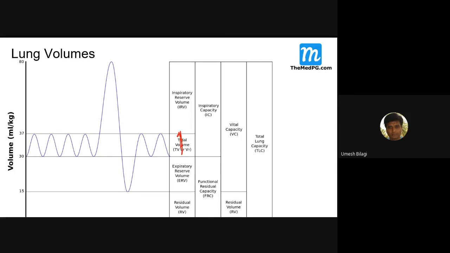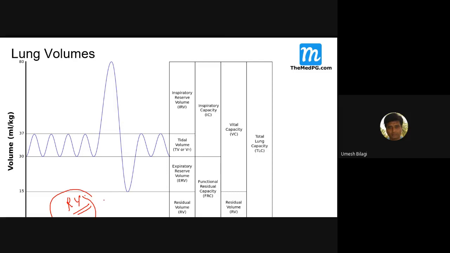Now, what is vital capacity? What is total lung capacity? One thing you should know: whatever you try, there is some amount of residual volume. Even with full expiration, you can never empty your lung. Some amount of air is always there in the lung.